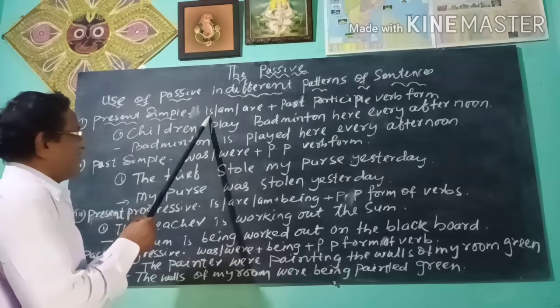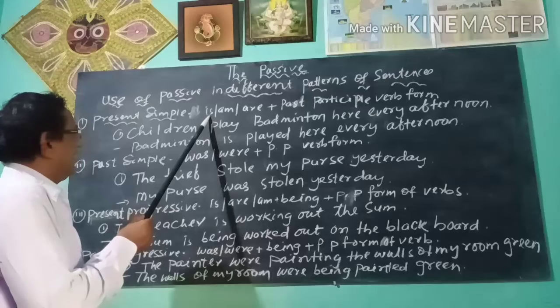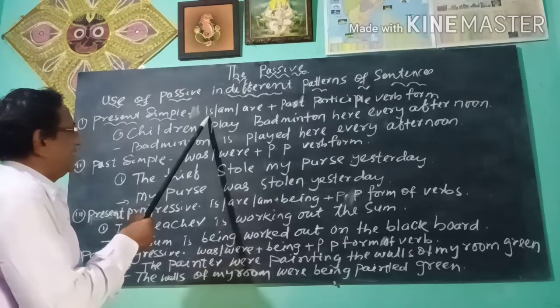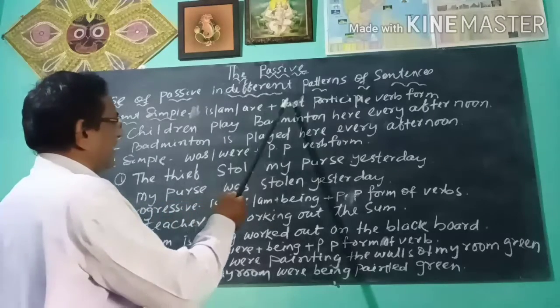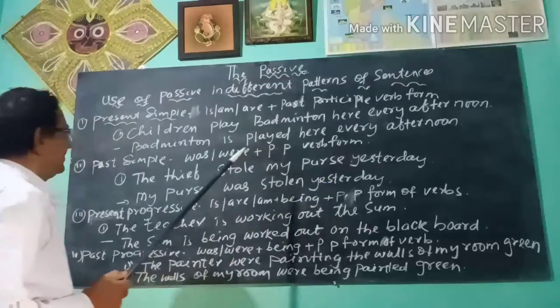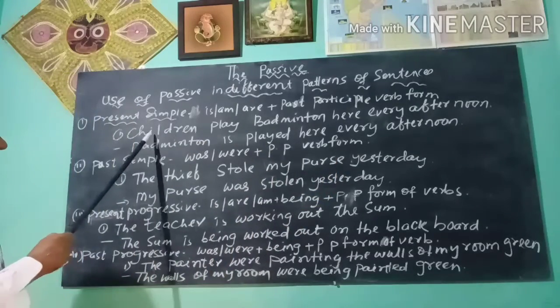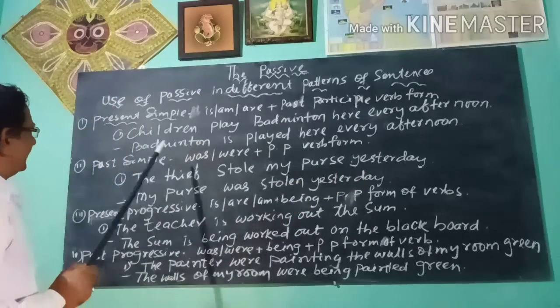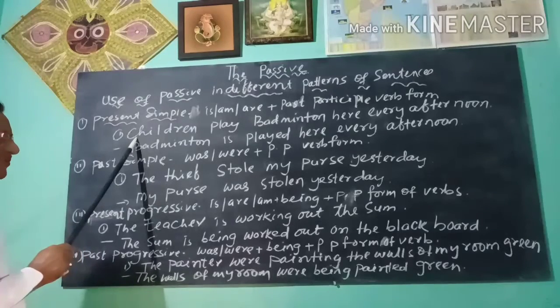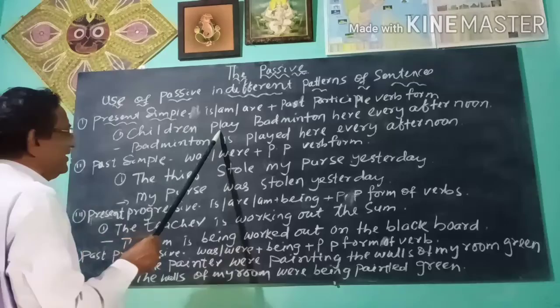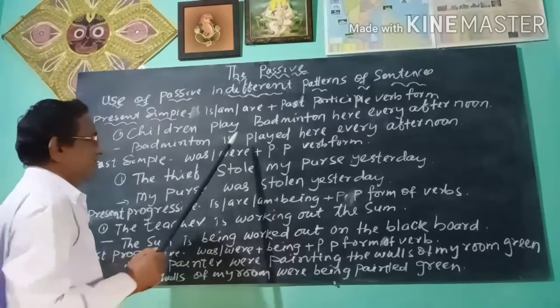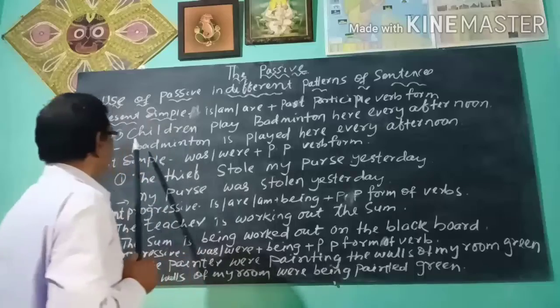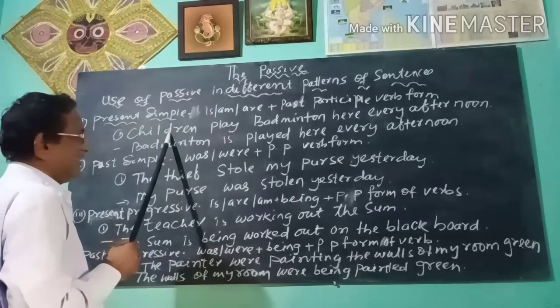The form of the verb in passive in present simple sentences is is, am, are plus past participle of verb form. You see, children play badminton here every afternoon. Here, children is the subject, play is the present simple verb, badminton is the object. The sentence is in active form.